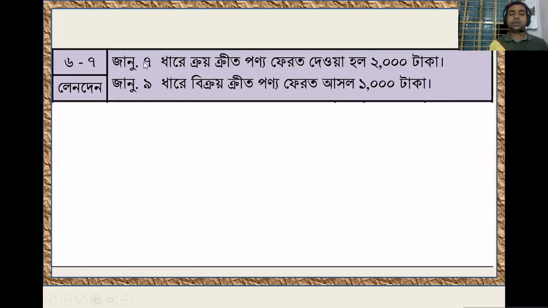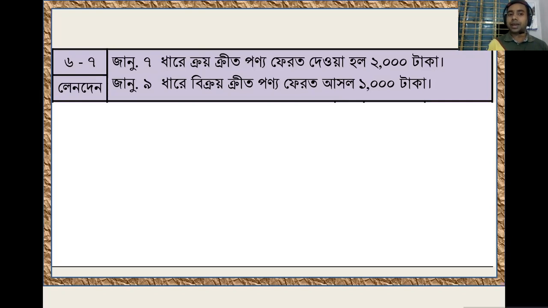Now the transaction on January 7. The purchased products have been returned to the respective party. How much amount? 2,000 taka. As purchase is debit, so purchase return will be credit. Now the question, was it in cash or on account? It was on credit. That means it was on account. This is why we have to write down